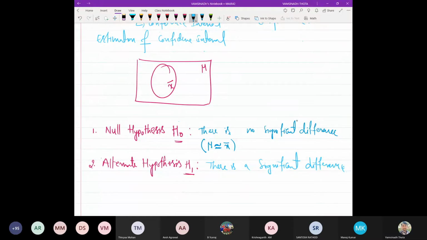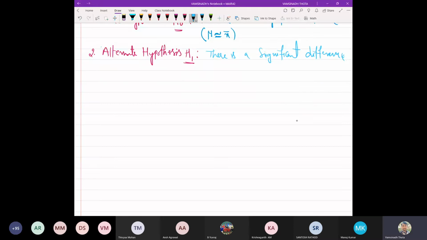For example, look at H0. The null hypothesis is that the population has an assumed value of mean, mu naught.